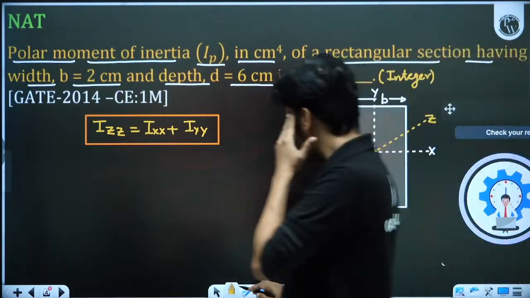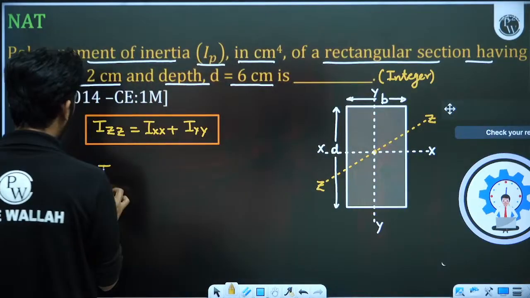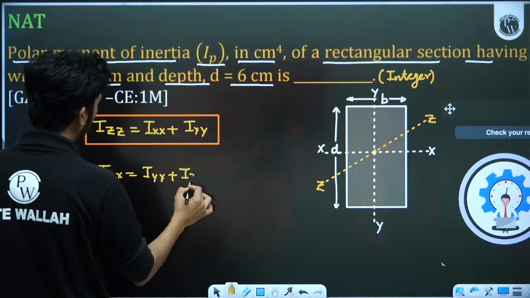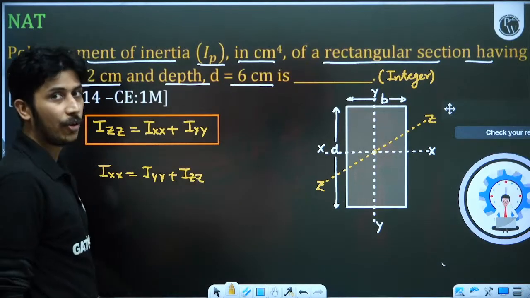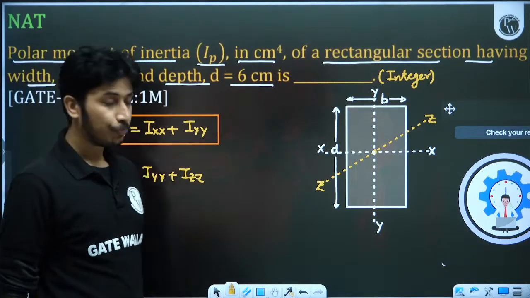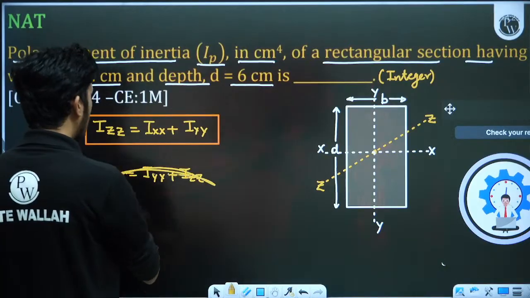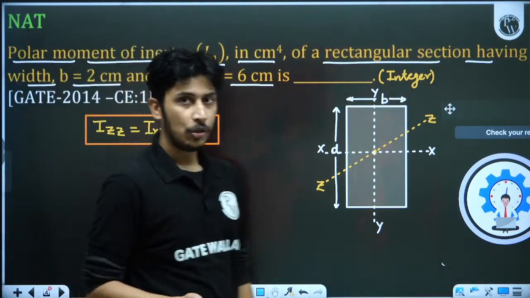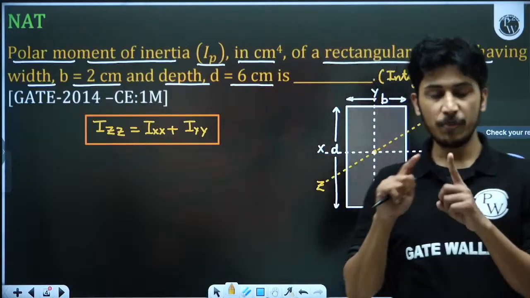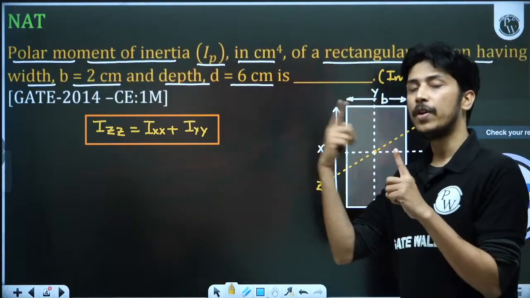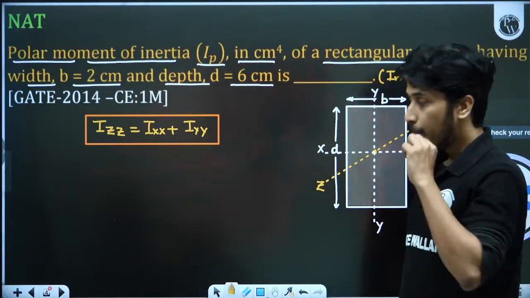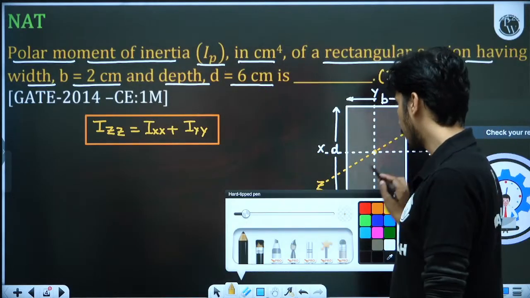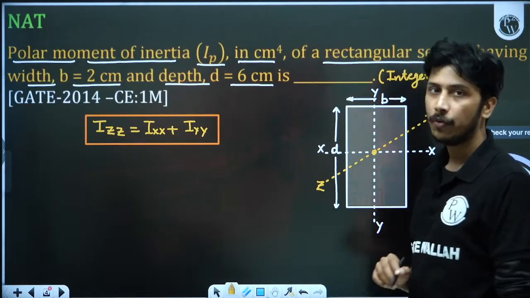But we cannot write Ixx equal to Iyy plus Izz, because only the polar moment of inertia is the addition of the two in plane moments. Sometimes Izz is given, Iyy is given, and Ixx is asked. So one moment of inertia is not always the addition of the other two. The polar moment of inertia is always the addition of the two in plane moments of inertia. So always remember this formula, because students make a lot of mistakes.